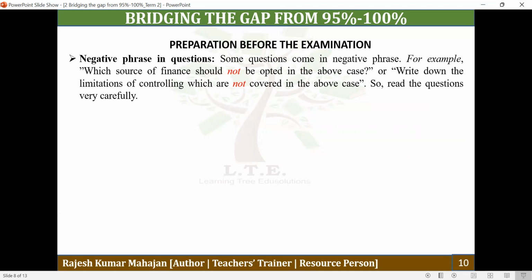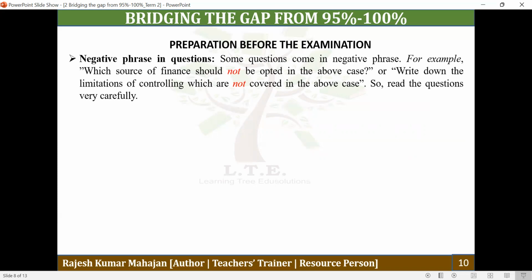Just like here I have taken two questions: which source of finance should not be opted in the above case? So here the "note what" is written, it means there are two types of sources. One is internal sources and another is external, that is debt and equity. This question has been taken from financial management. In that question, basically the students were required to identify which source of finance, whether equity or debt, was not to be opted. So that has to be the answer for that particular question.